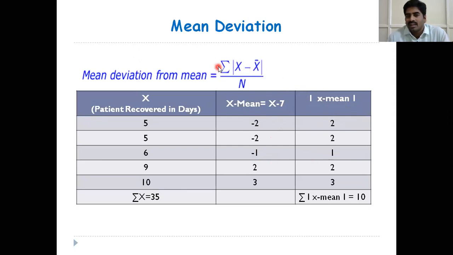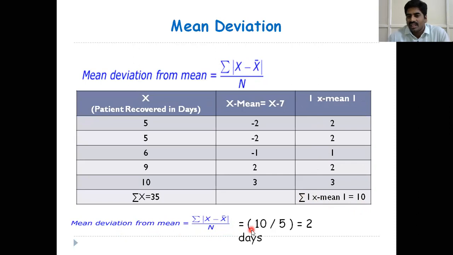So what is the numerator here? Summation modulus of x minus x bar. So we have to take the sum of all modulus of x minus x bar values. The last column is modulus of x minus x bar values. We have to take the sum of all these values, which is equal to 10. Here mean deviation from mean is summation modulus of x minus x bar by n, that is equal to numerator 10 by denominator number of observations 5, that is equal to 2.